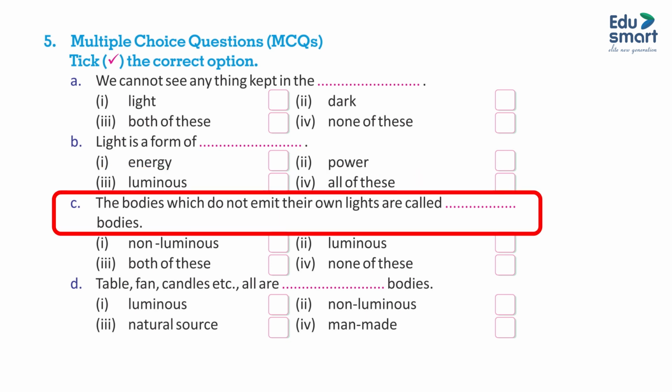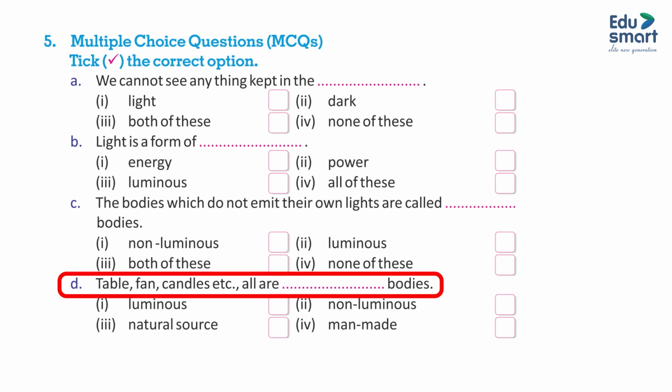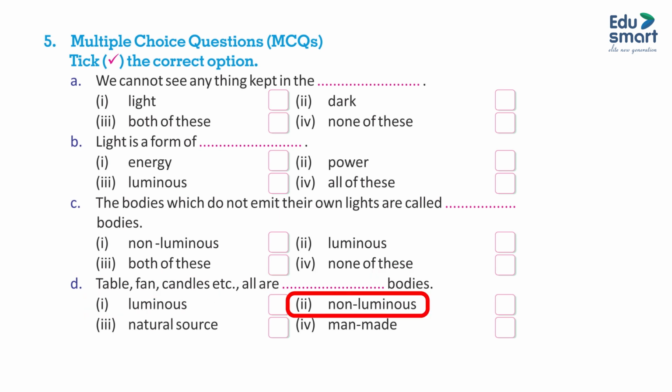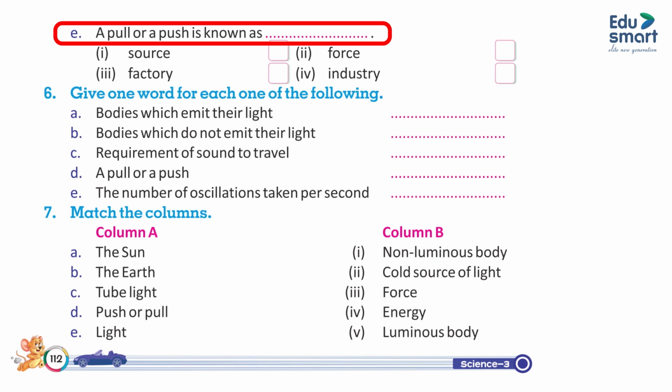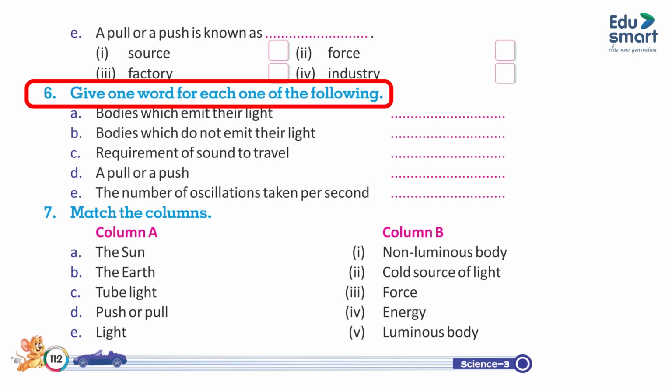C. The bodies which do not emit their own light are called dash bodies. 1. Non-luminous. 2. Luminous. 3. Both of these. 4. None of these. D. Table, fan, candles, etc. are all dash bodies. 1. Luminous. 2. Non-luminous. 3. Natural source. 4. Man-made. E. A pull or a push is known as dash. 1. Source. 2. Force. 3. Factory. 4. Industry.